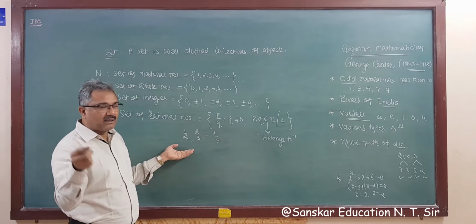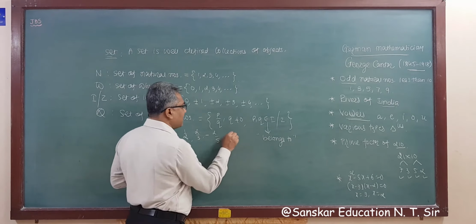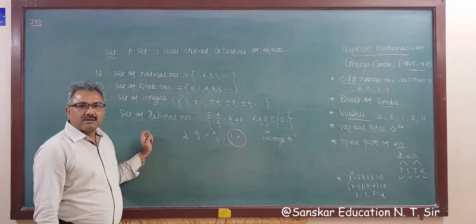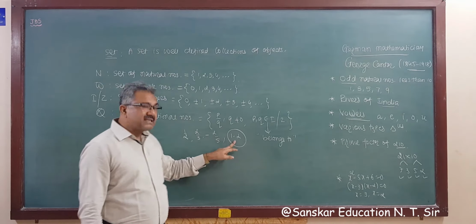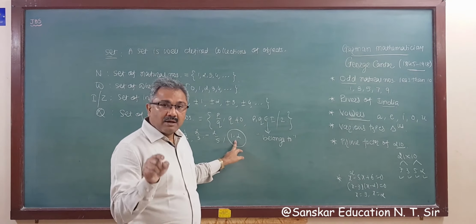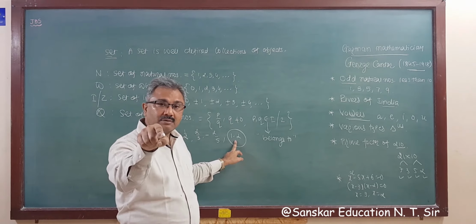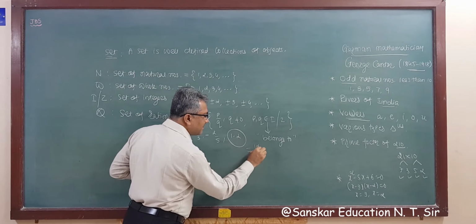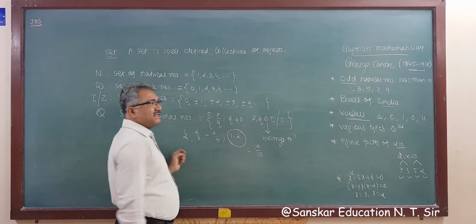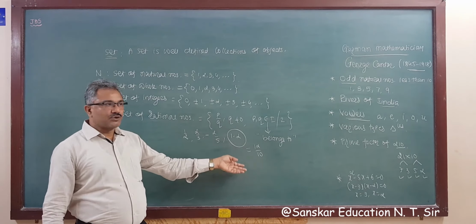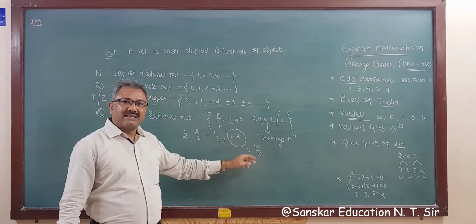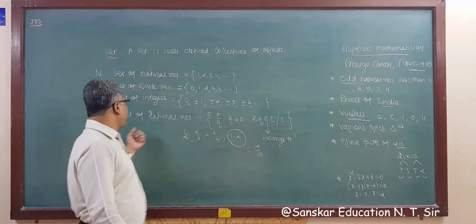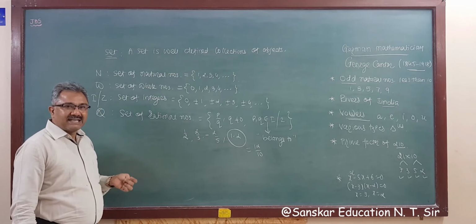Suppose I write 1.2, you might say this is not a rational number. But it can be converted into a rational number, because 1.2 can be written as 12 by 10, so it can be expressed in this way, and then it becomes a rational number, right? So this is the set of rational numbers.